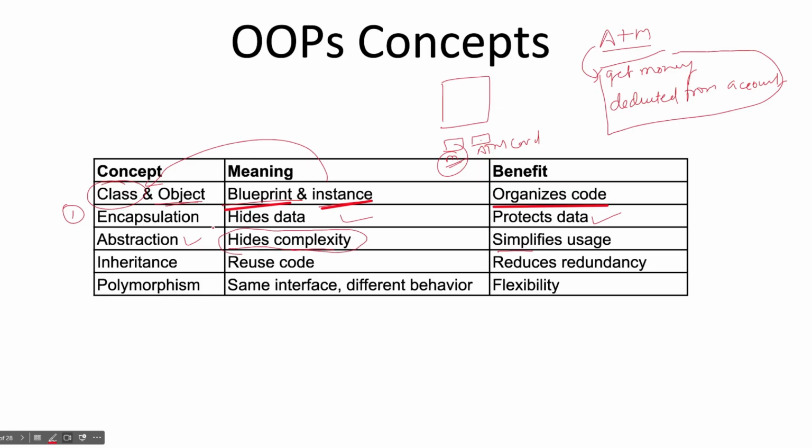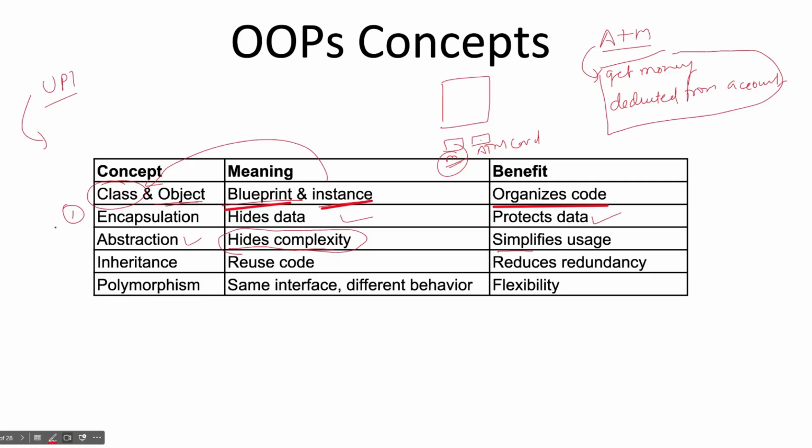In OOP also, when you create a class, you hide all the complexity. You try to keep it simple for the user. So abstraction means hide the complexity, just like the ATM machine example I showed you. You can see UPI also. What is happening behind UPI? You don't know which API they are calling, how they are doing authentication, how they are verifying OTP, how these transactions are happening within a fraction of a second.